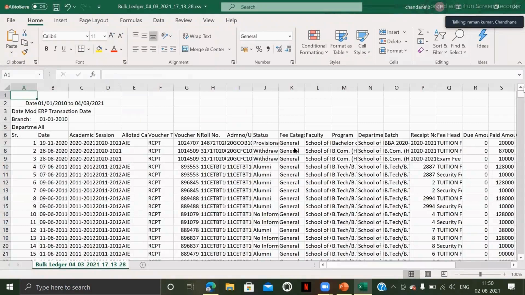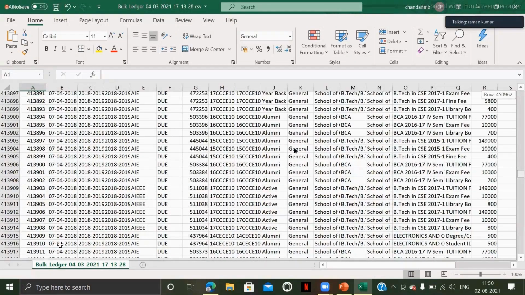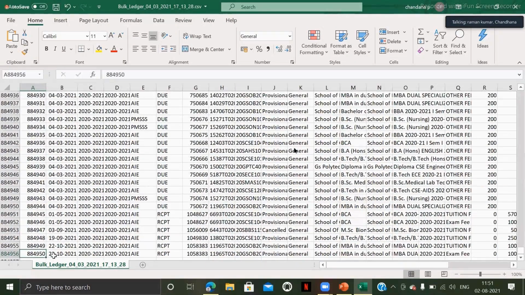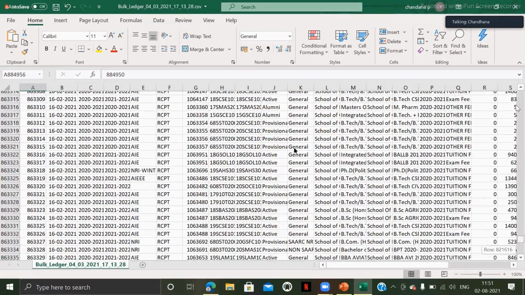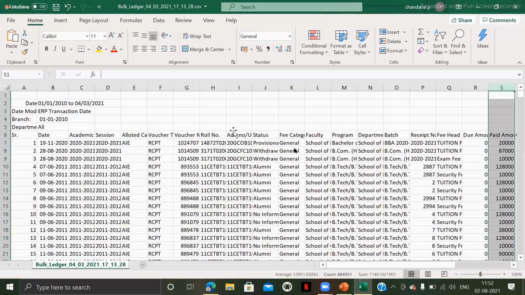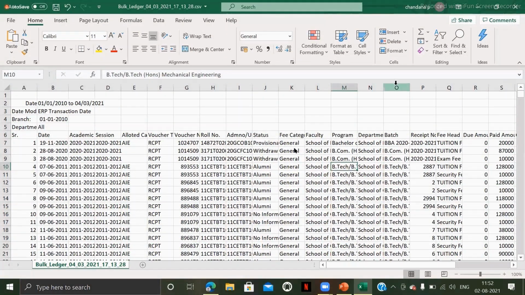So let me just show you the count as well. So you can see here 8,84,950 records are there. So you should be able to create an input routine explaining about the parameters in the Excel so that it will be pretty much easier for you to understand the database as well. So these are the transactions of different students of some specific educational institution.